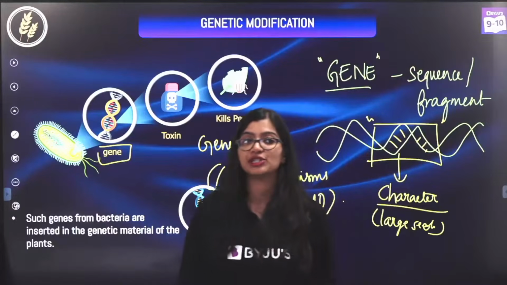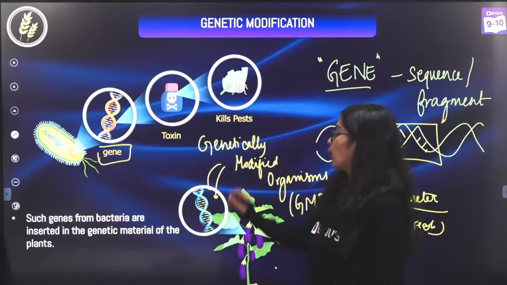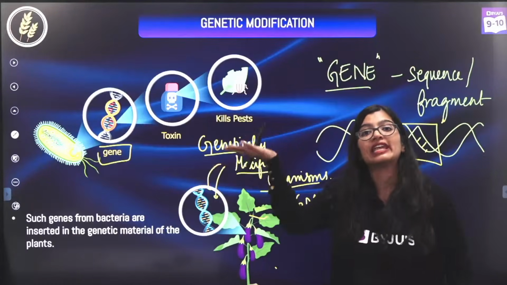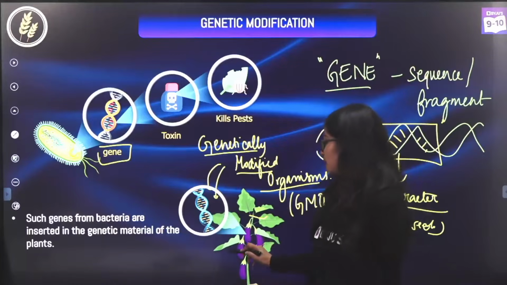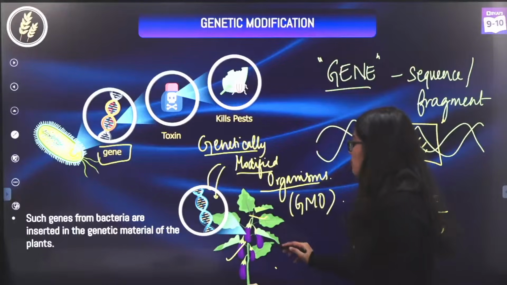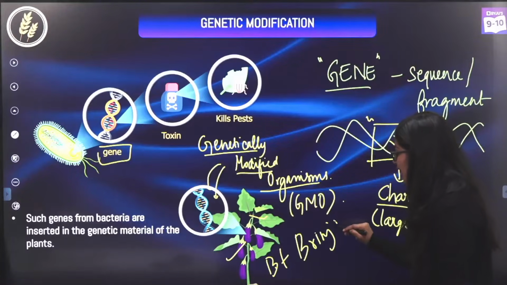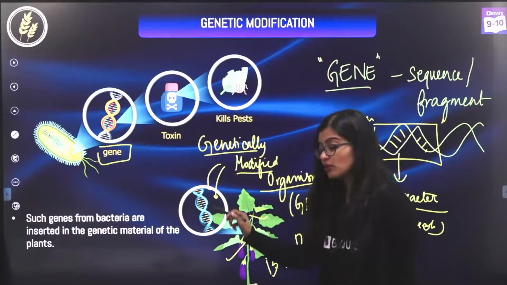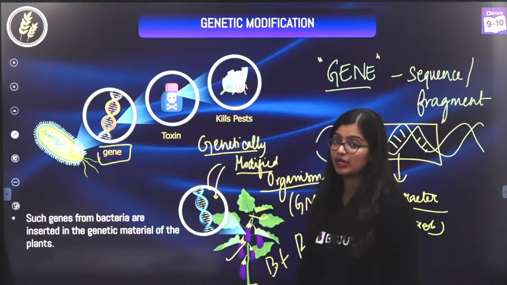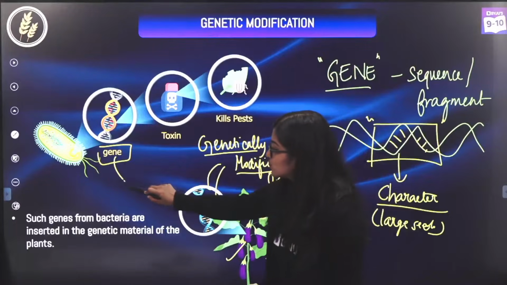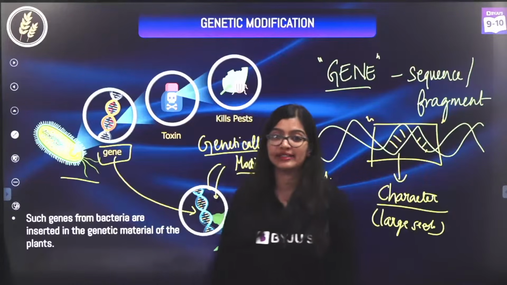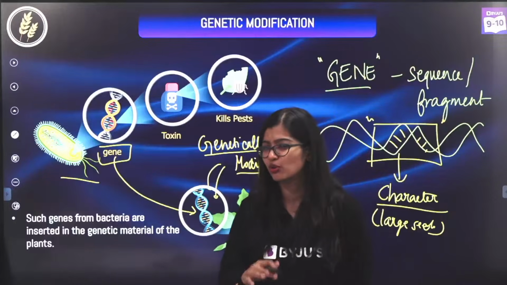Manish asks, ma'am, what is the advantage of GMO? So with GMO, the advantage is that I am able to produce superior organisms. In the case of brinjal, this modified brinjal is what we call BT brinjal, okay? And why do we call it BT brinjal? Because we modify the genetic material of the brinjal by inserting a gene from a bacteria known as Bacillus thuringiensis. You don't need to know this, it's some extra information, don't get scared, okay?